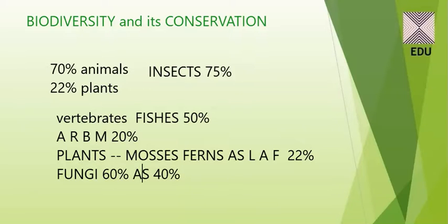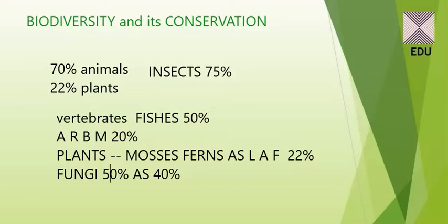So we can have fungi at the level of 50% and angiosperms at the level of 40%, and the rest of the groups, which include the mosses, the ferns, lichens, and algae, comprise the rest of the 10% of the plants. So this is the kind of biodiversity which is found among the plants and the animals at India level.